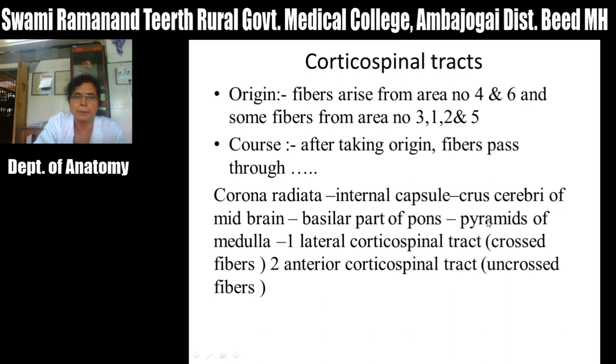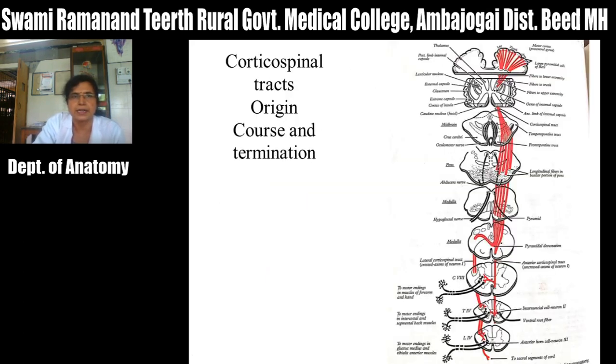Then at the lower part of the pyramids of the medulla, about 80 to 90% of the fibers cross to the opposite side and continue in the spinal cord in the lateral funiculus as the lateral corticospinal tract, and the remaining 10 to 20% of fibers descend downward in the anterior funiculus of the spinal cord on the same side as the anterior corticospinal tract. Now you can see in this figure that fibers arising from this cerebral cortex, that